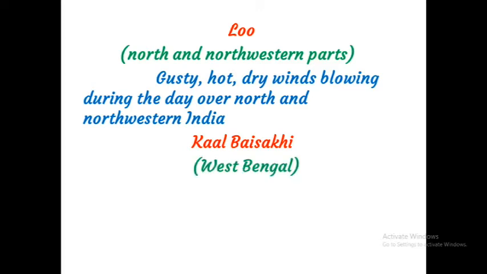This wind we can see in the West Bengal side. The first we said north and northwestern side. Now West Bengal, which is in the east part of our country. The east side wind is called Kal Baisakhi.